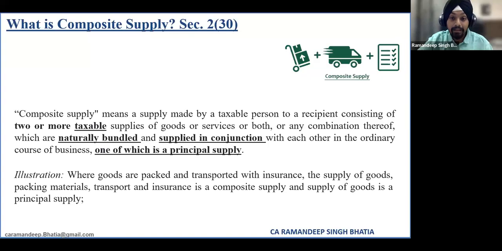Of which one is a principal supply. It is a very carefully used word here: one of which is principal supply, right? And in a statute, we rarely see such a thing, that an illustration is also incorporated. In the GST Act, an illustration has been incorporated saying that when goods are packed and transported with insurance, the supply of goods, packing material, transport, and insurance is a composite supply, and supply of goods is the principal supply.